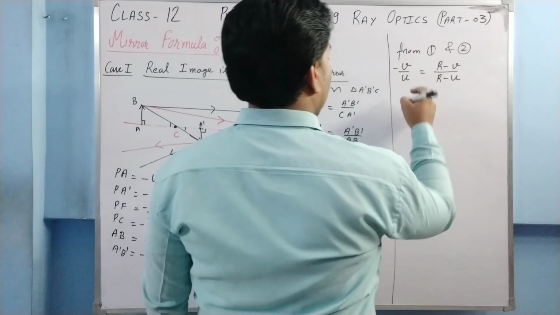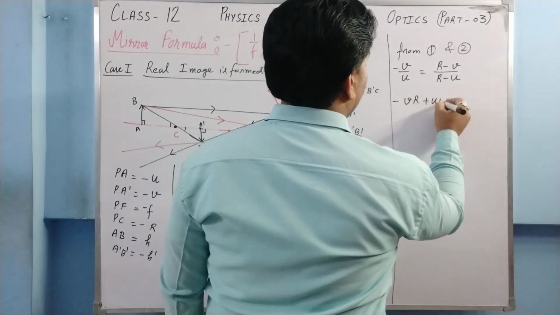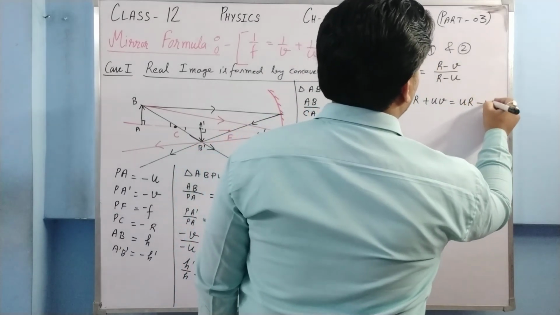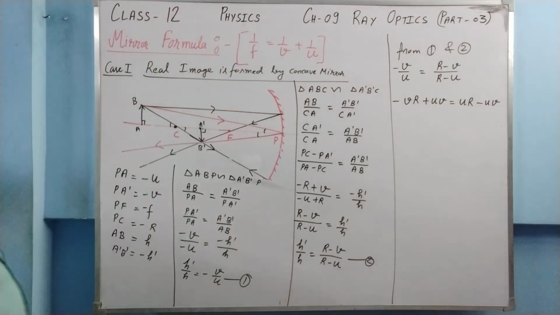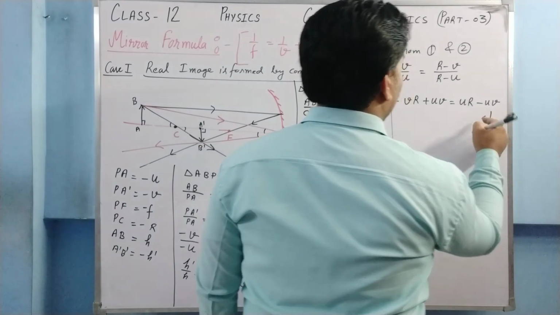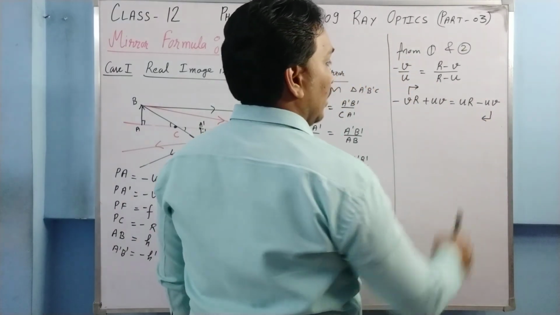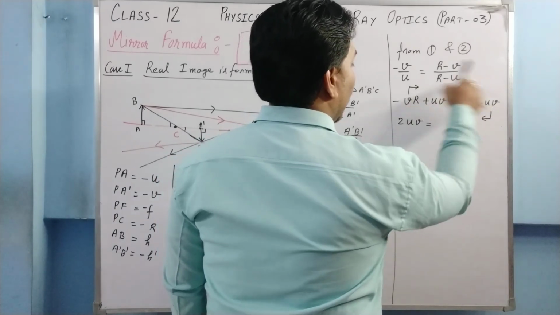R minus is multiplied with this, so it will become minus VR plus UV is equal to U multiplied with this, so UR minus UV. Now this minus UV can be transferred this side, so it will become plus and it will be added. Minus VR is transferred that side. So UV will come over here, so it will become 2 UV, and VR is transferred that side.